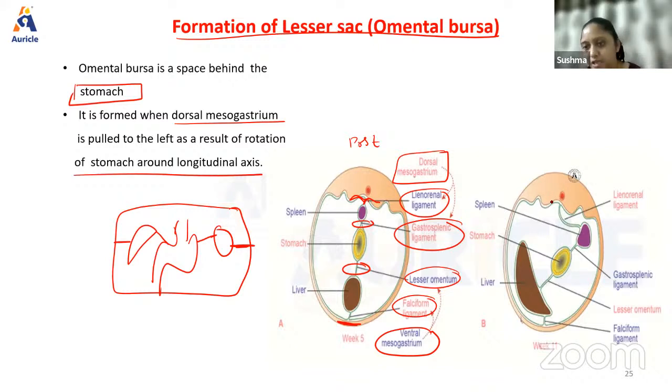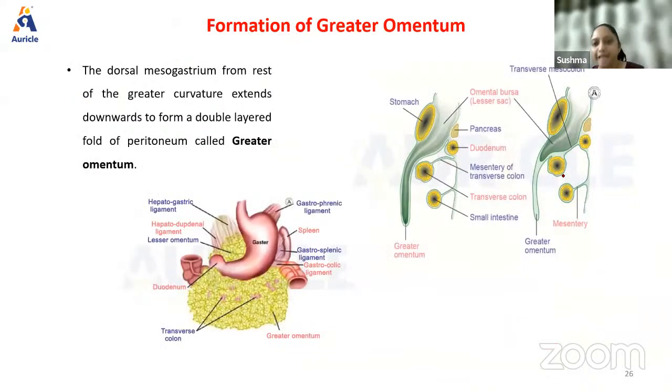When the rotation takes place, when the stomach has rotated like this, you can see how all the mesentery, all these ligaments, which are all part of the mesentery only, are pulled to one side. And there is a space that is getting created now. So that is the omental bursa.